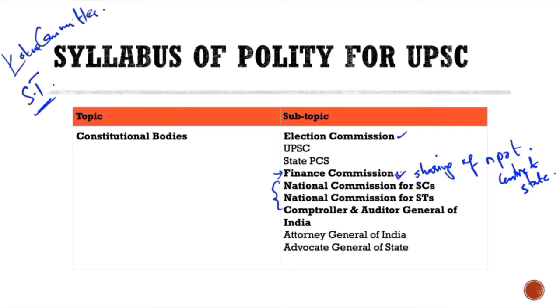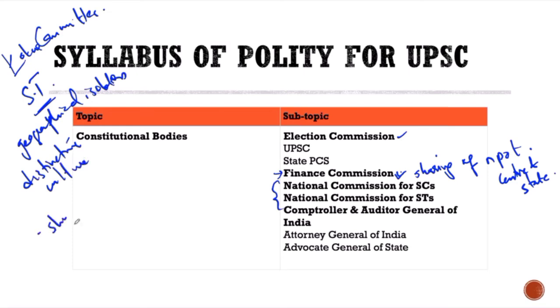Not so important. The features are geographical isolation, and that is what you had mentioned. They have a distinctive culture. They have shyness of contact, meaning they have not been in contact with most of the mainstream population.